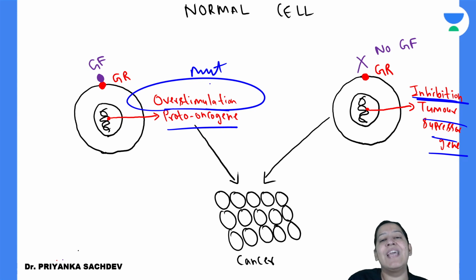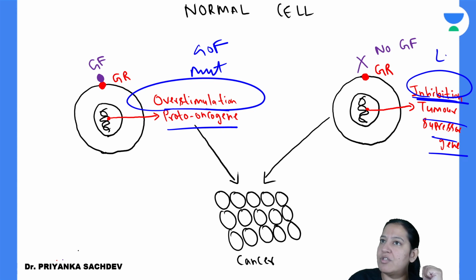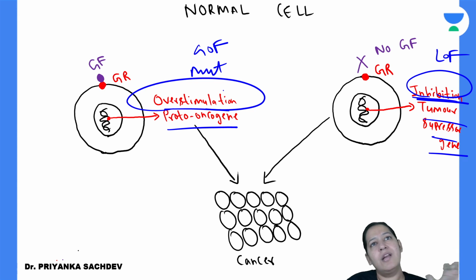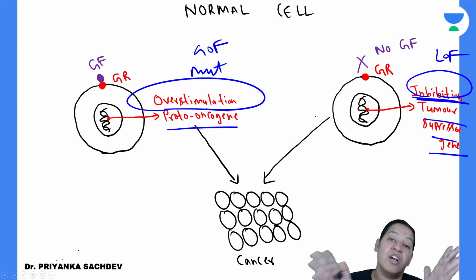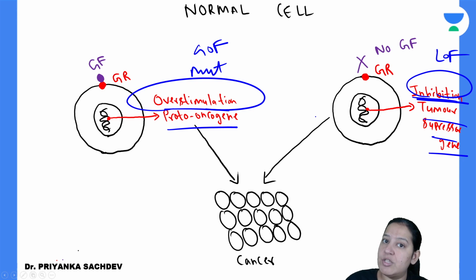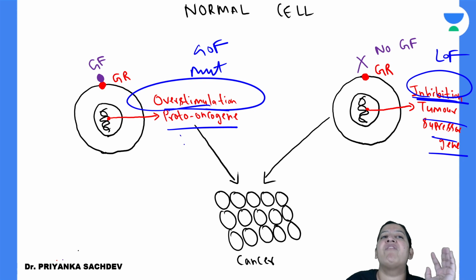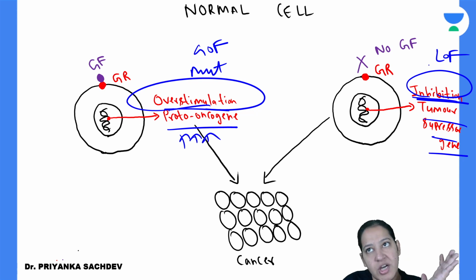Mutations are of two types, gain of function mutation and loss of function mutation. Here gain of function mutation takes place, and inhibition means loss of function mutation takes place. So here दोनों में तो mutation हो रहा है, लेकिन एक जगह gain of function तो उससे ओवर स्टिमुलेशन हो रहा है, नॉर्मल फंक्शन से वो अपना फंक्शन ज्यादा करेगा, और दूसरी जगह लॉस ऑफ फंक्शन म्यूटेशन हो रहा है तो नॉर्मल फंक्शन से वो अपना फंक्शन कम करेगा, मींस इनहिबिशन हो जाएगा.